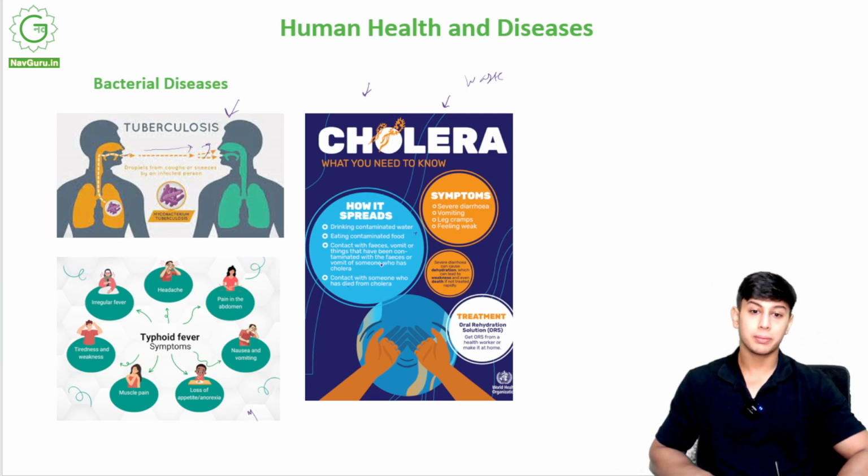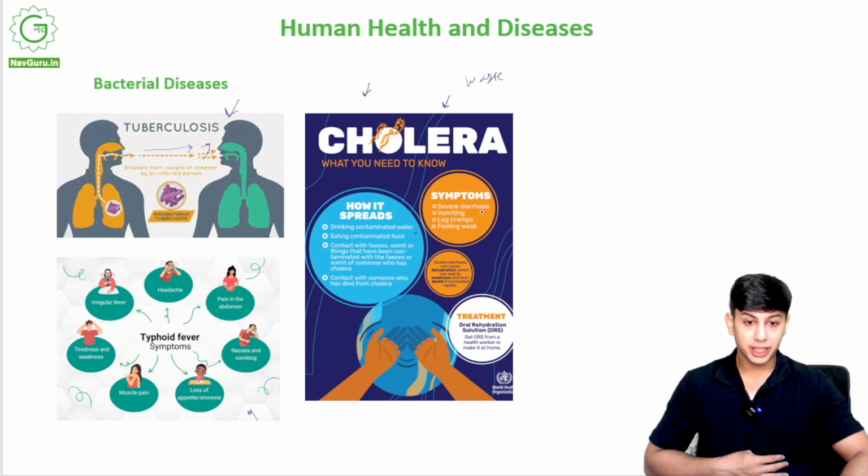So even if a dead body had cholera, if you come in contact with that body, you will be able to get cholera. Symptoms are very severe diarrhea, your stomach will pain like hell. Loose motions, vomiting, leg cramps, feeling weak. This happens in cholera. It is a bacterial disease.